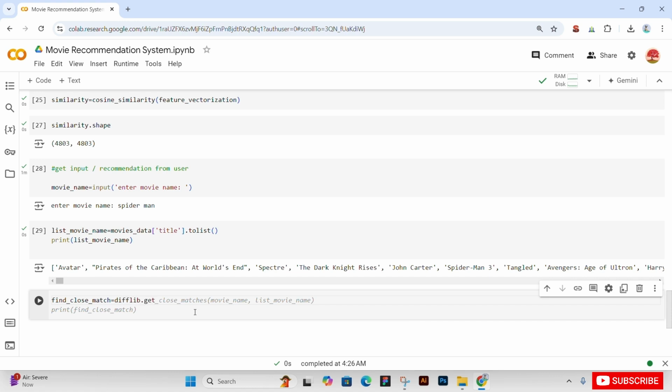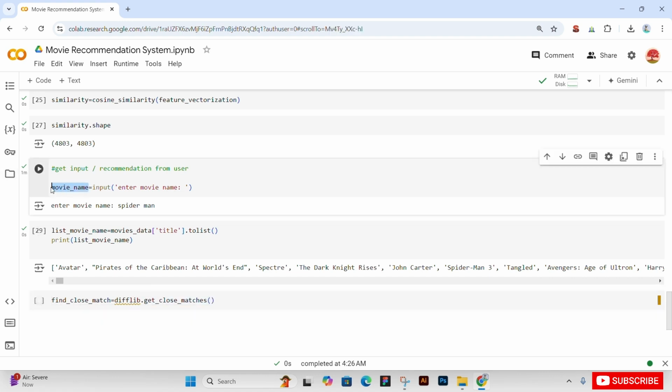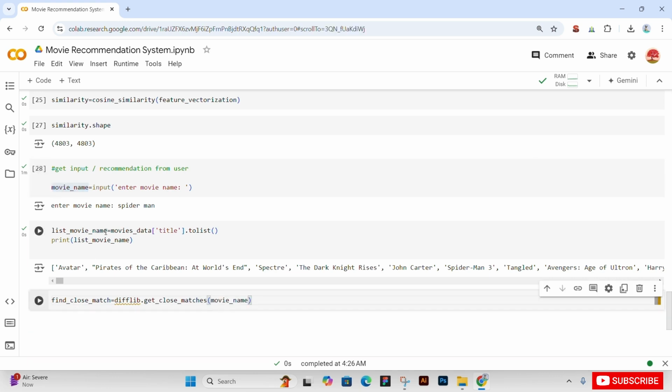With the help of the difflib get_close_matches function, difflib is basically a library which helps us find closely related things, closely related movies or objects. So we will pass it our movie name and our movie list name.